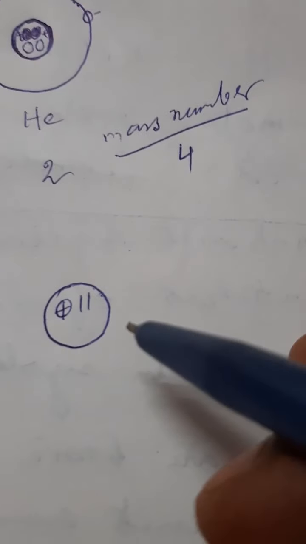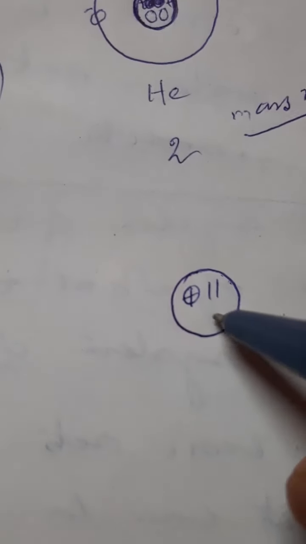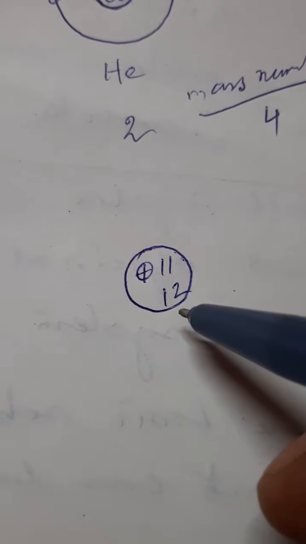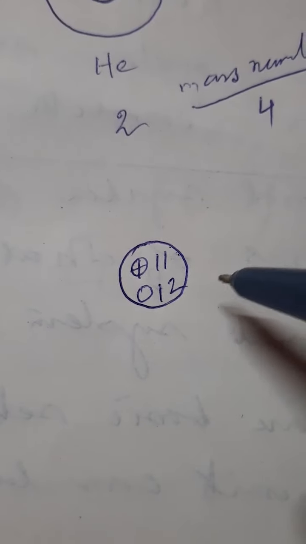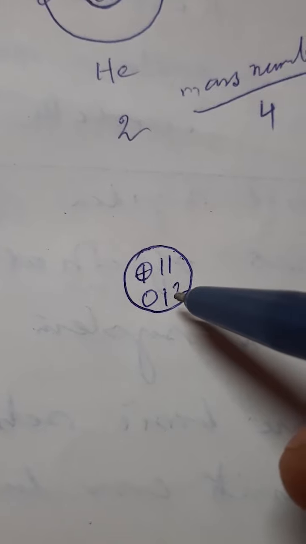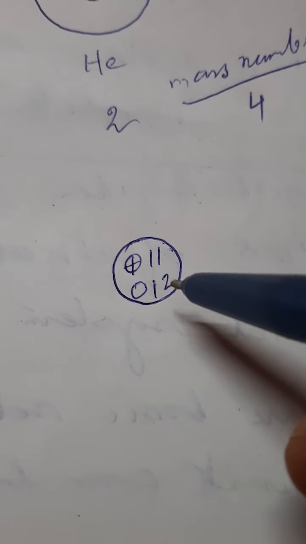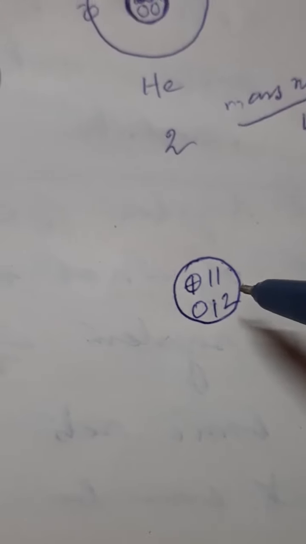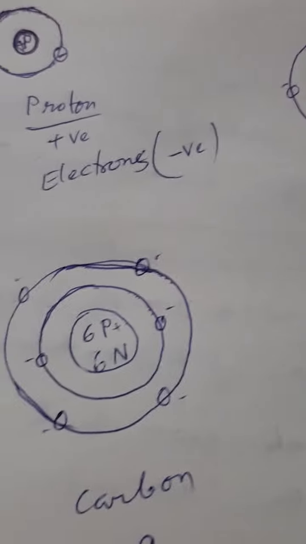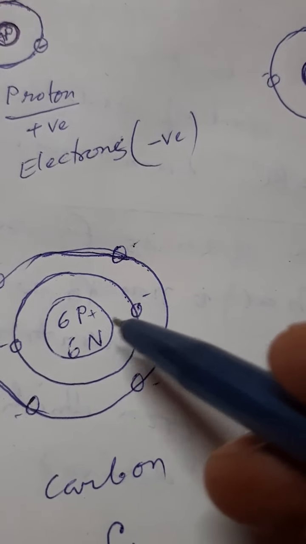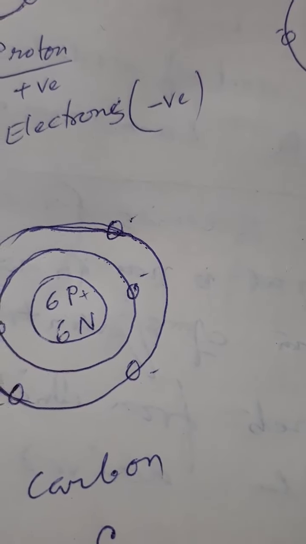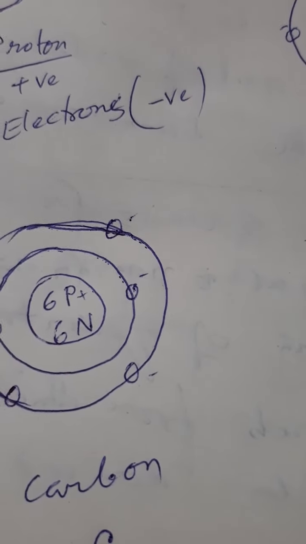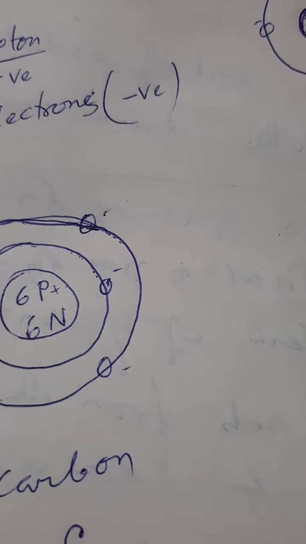It has 11 positively charged protons and 12 chargeless neutrons. You know, neutrons are always chargeless, and I told you that in the first orbit there may be a maximum of 2 electrons. So in the first orbit, here we see there are 2 negatively charged electrons.